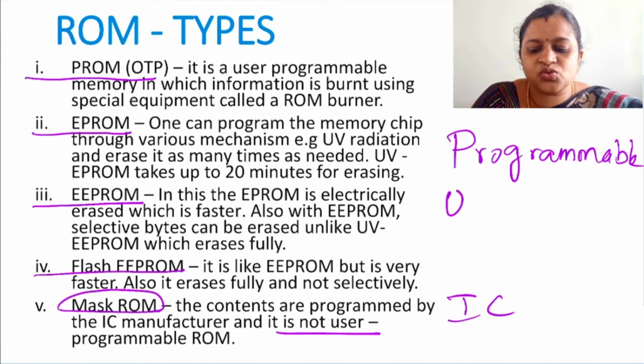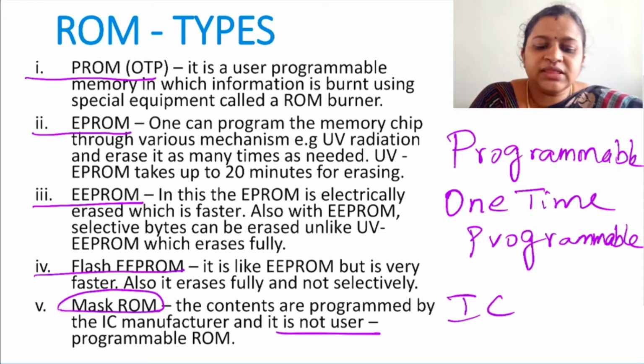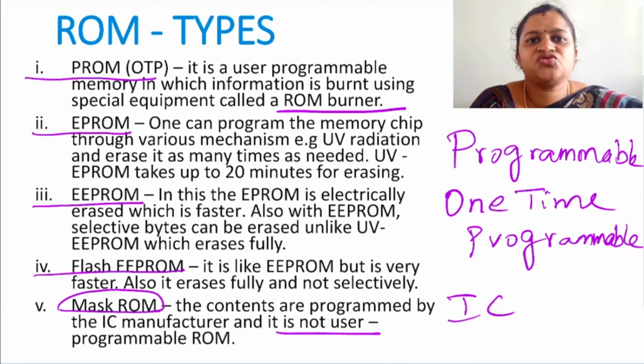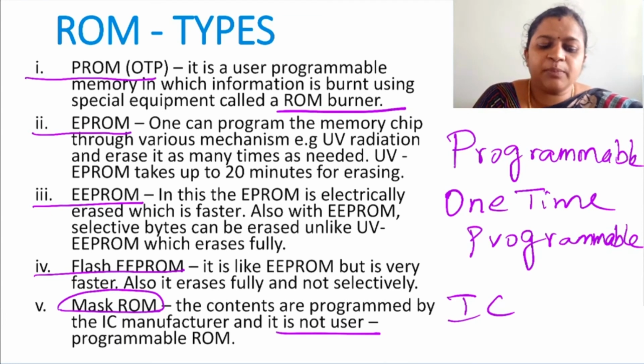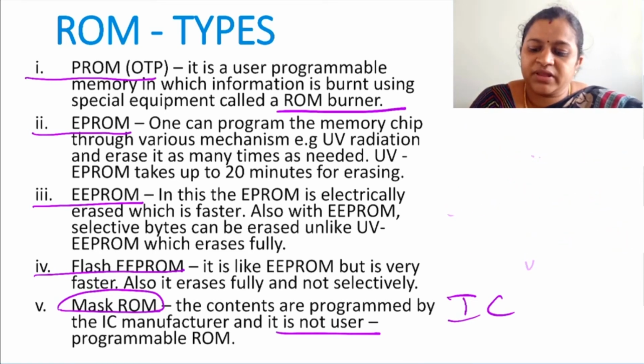That is why it is otherwise called OTP, one-time programmable read-only memory. In this, the information is burnt using the ROM burner. Burnt means storing. Next is EPROM. EPROM means erasable programmable read-only memory. Programmable read-only memory means only one time you can program it, whereas erasable programmable read-only memory means you can program it as many times as you want by erasing it.